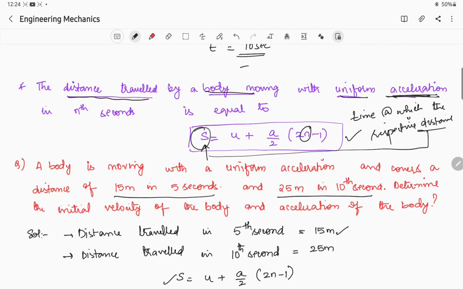Depending upon that we can easily calculate our velocity, and also our acceleration. This is what we have done in this problem.